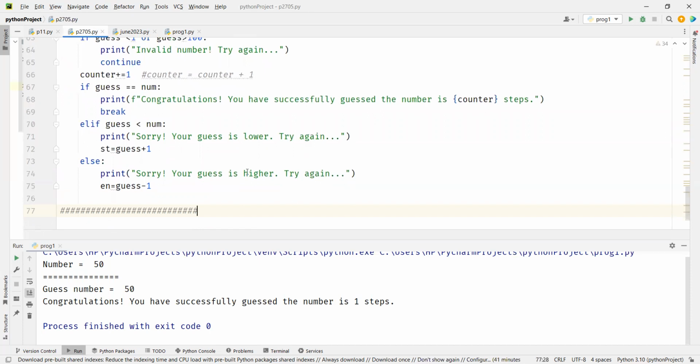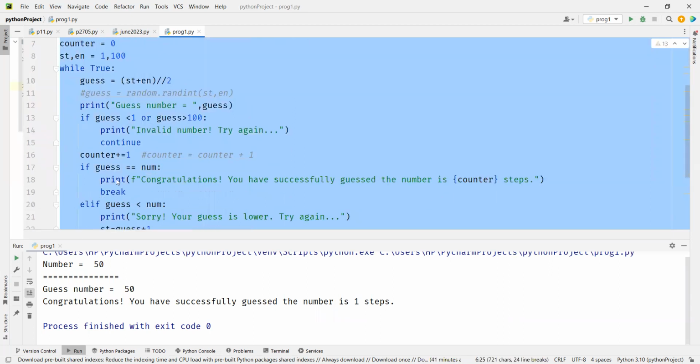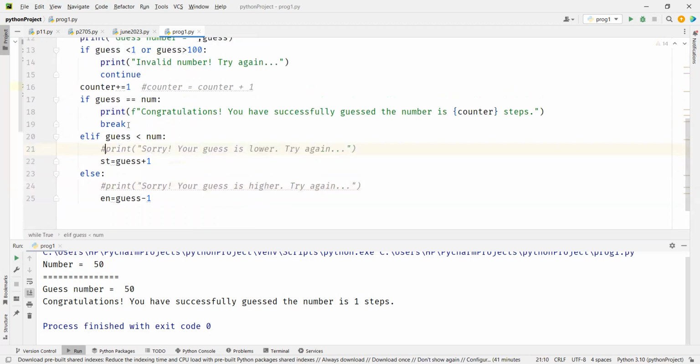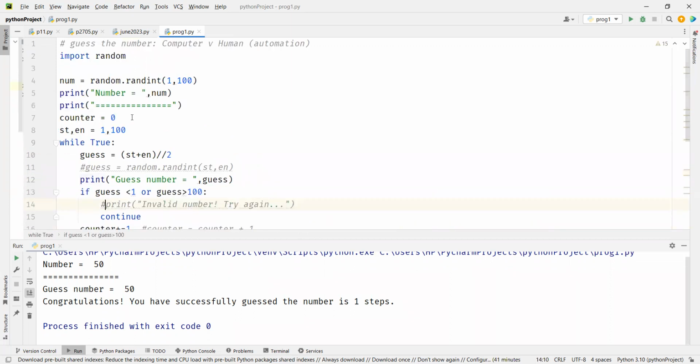Simulation is running multiple times, correct? Now, while you're doing simulation, you don't have to print all these. So I'm going to comment this. This is going to take unnecessary time, right? Let it be there for now. We'll generally hide all the print statements. We don't want print statements to be run 1 lakh times.